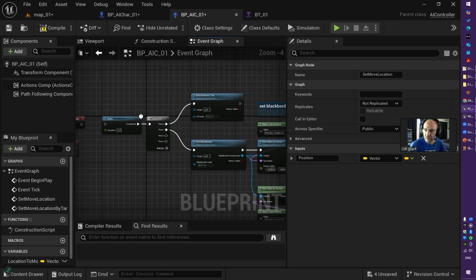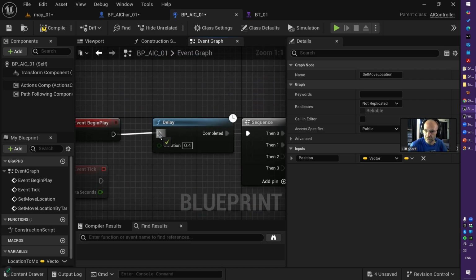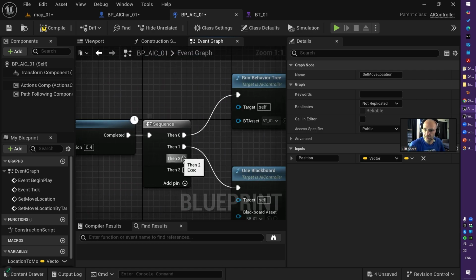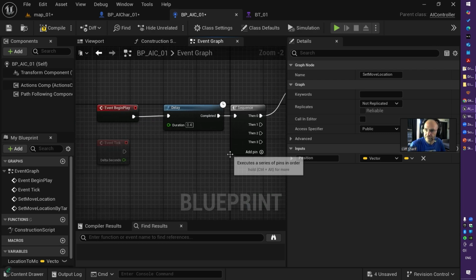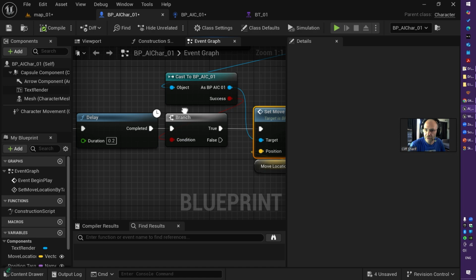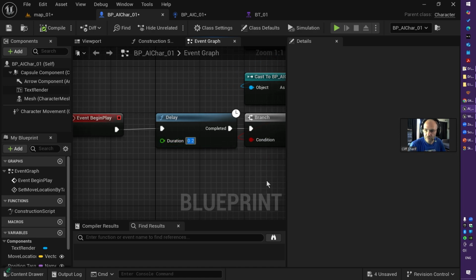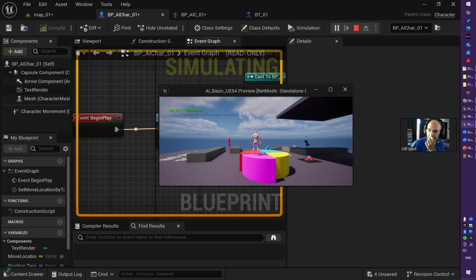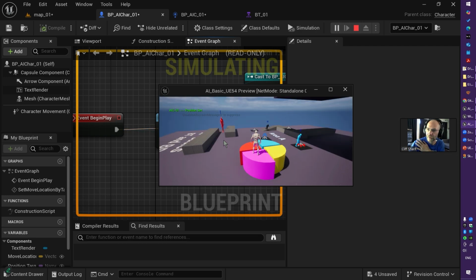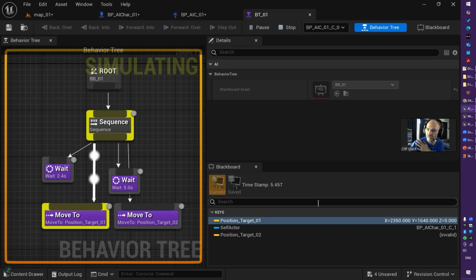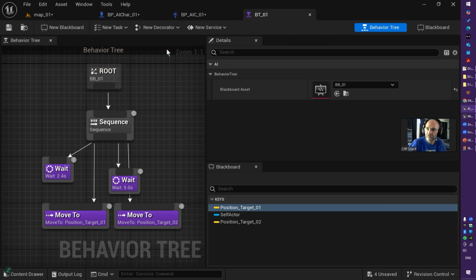So it's better I have my begin play, and from this begin play I run my behavior tree. Perfect. So from AI character, after let's say 1 second, just start running, and here we go. It starts running, everything is working fine. I have my Blackboard set, and cool, perfect.